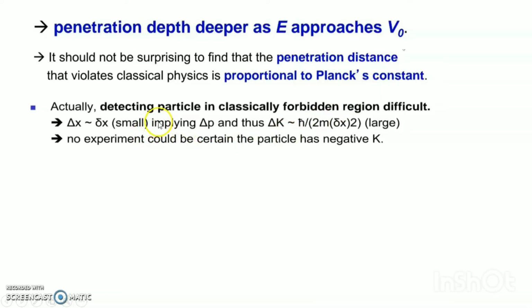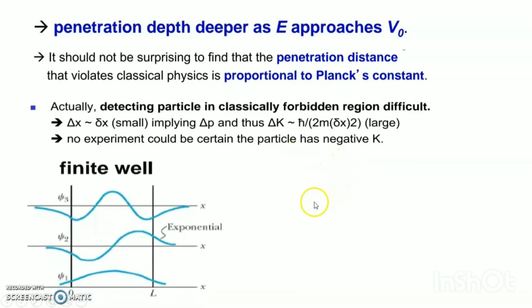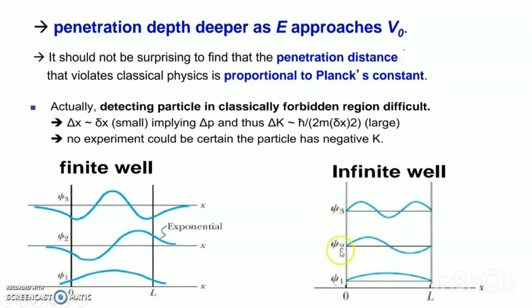Actually, detecting a particle in the classically forbidden region is difficult. If del x is small, this implies del p, and thus del k, proportional to h bar divided by del x, becomes too large. No experiment could be certain the particle has negative k. Finite well: exponential, with psi 1, psi 2, psi 3. Infinite well: psi 1, psi 2, psi 3.